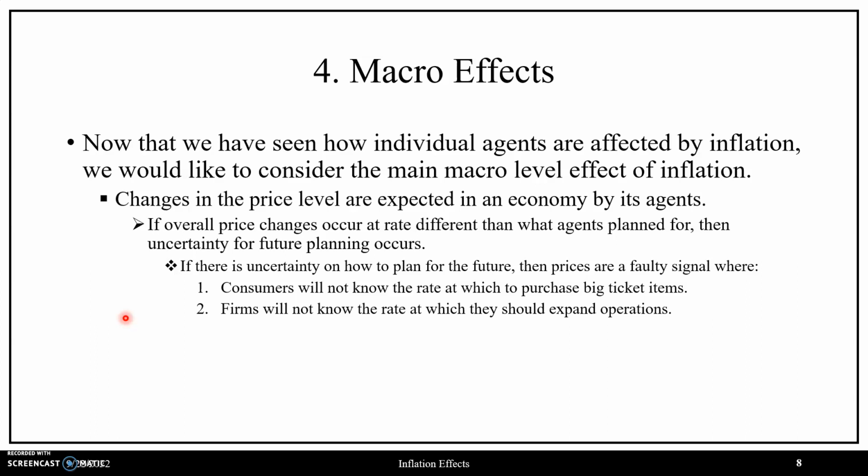However, if there's uncertainty and in reality prices begin increasing at a faster rate than what they're expecting, then they could be made worse off. So with this uncertainty and trying not to make themselves worse off, instead of trying to adequately plan for the future, since their expectations may be wrong, consumers and firms may refrain from making these types of purchasing decisions in terms of big ticket items and expanding operations, which means a reduction in activity for the economy.